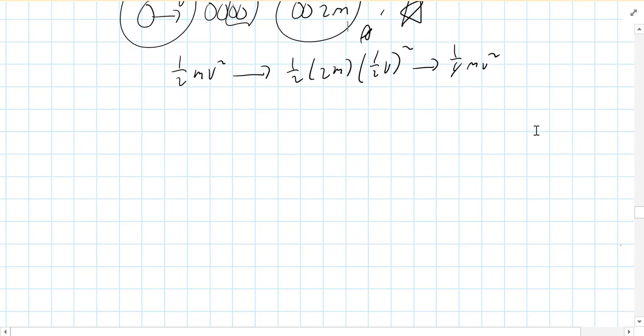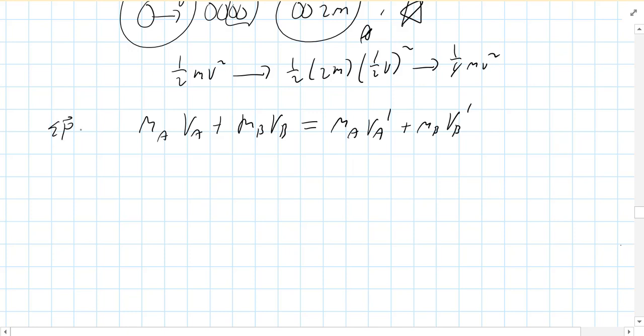Let's say we know momentum's conserved. So let's have two objects, A and B. They start off with a mass MA and a velocity VA, and a mass MB and a velocity VB. They interact, they collide. Afterward, they have an MA and a VA prime, and an MB and a VB prime. So this is conservation of momentum. The total momentum before is the total momentum after.